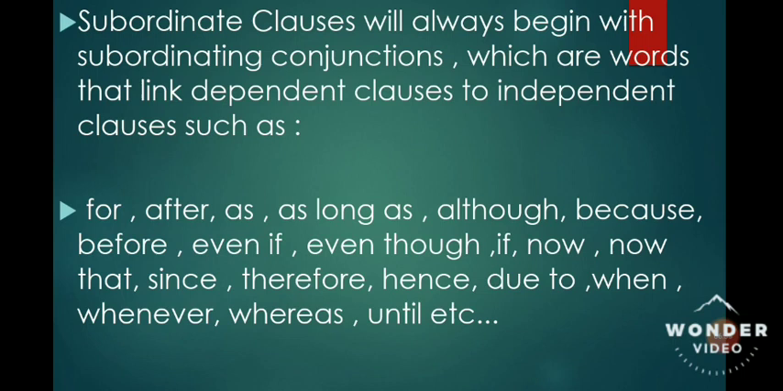Now here are certain tips that you should keep in mind for subordinate clause. Subordinate clause will always begin with subordinating conjunctions, which are words that link dependent clause to independent clauses. That means these are the words which will act as a bridge between the independent clause and the dependent clause. So these are the words that you have to keep in mind.